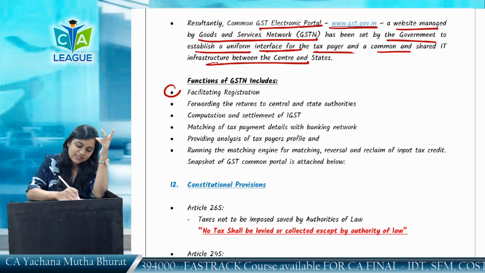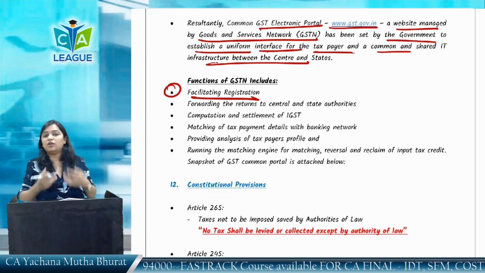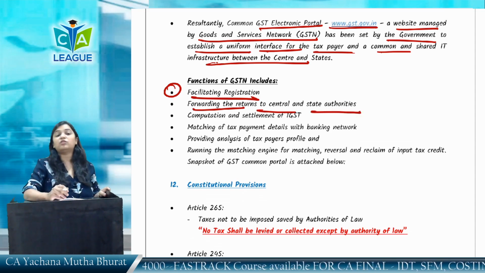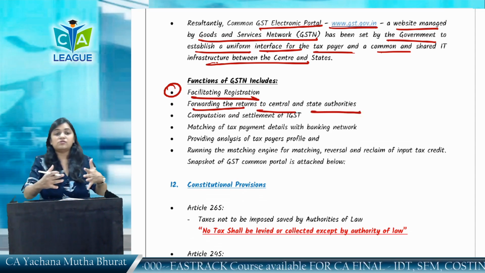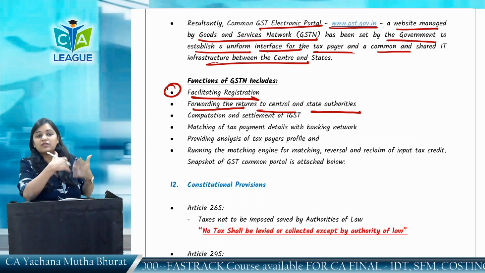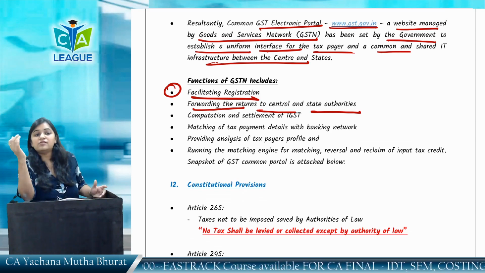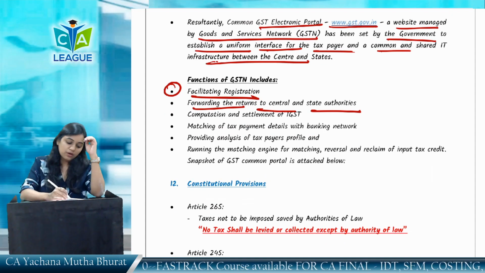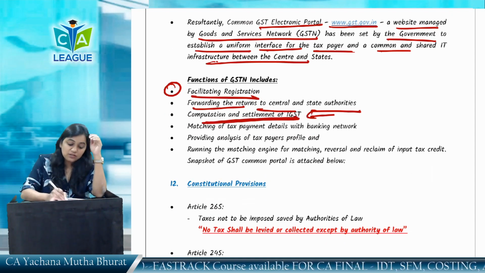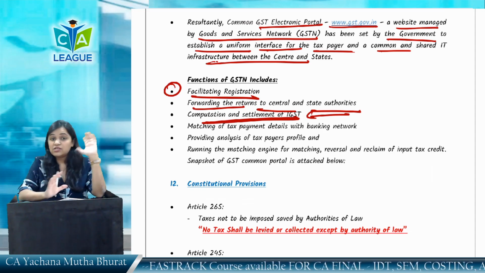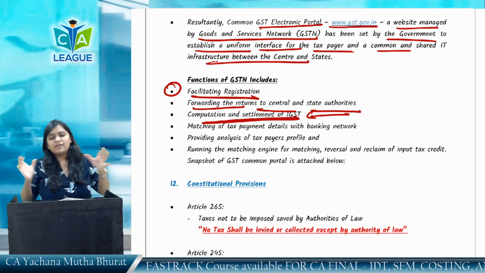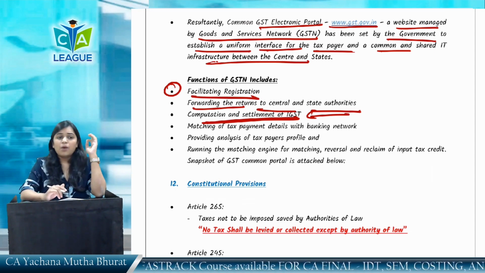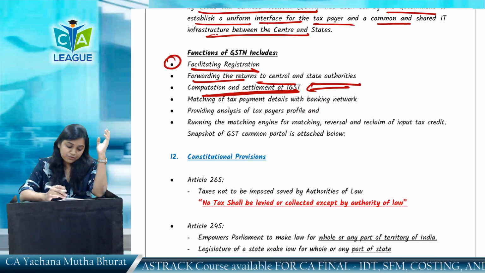What are these functions? Like facilitating registration. Obviously, you can log into the portal, you can do the registration by yourself. Forwarding the return to central and state government authorities. You submit the returns. Forwarding the return to the central and state authorities is the function of GSTN, Goods and Services Tax Network. Computation of settlement of IGST. This is one of the functions. The IGST needs a robust mechanism. So many sellers, so many states involved. The settlement between these, computation and settlement of IGST is one of the functions.